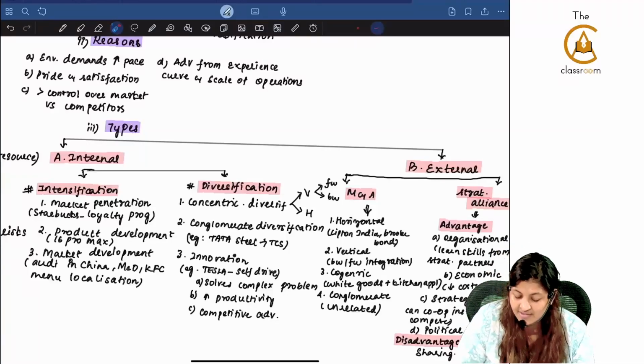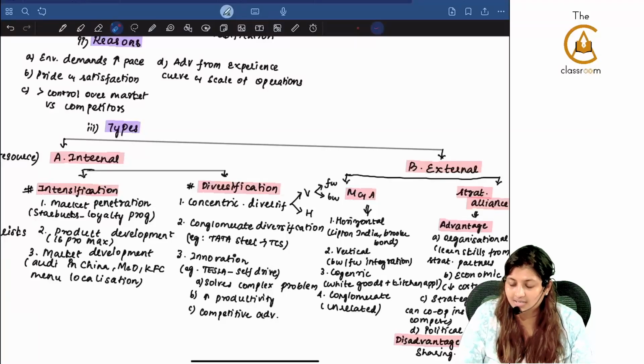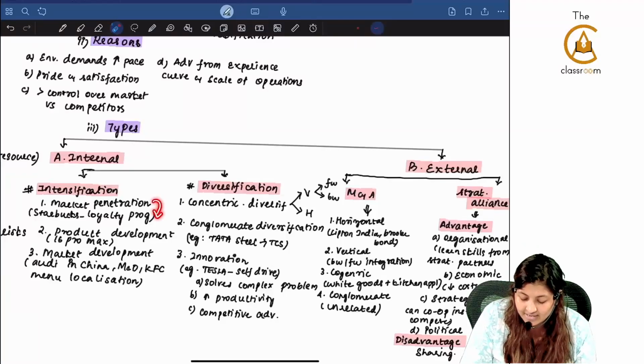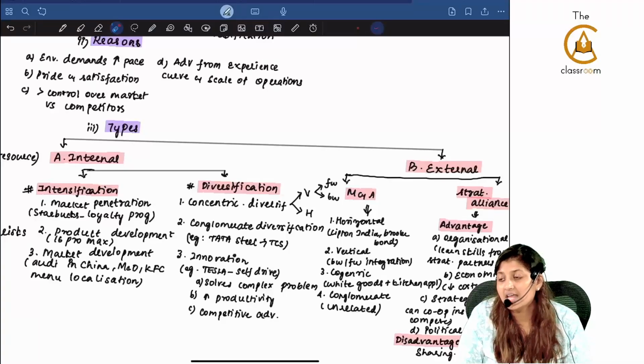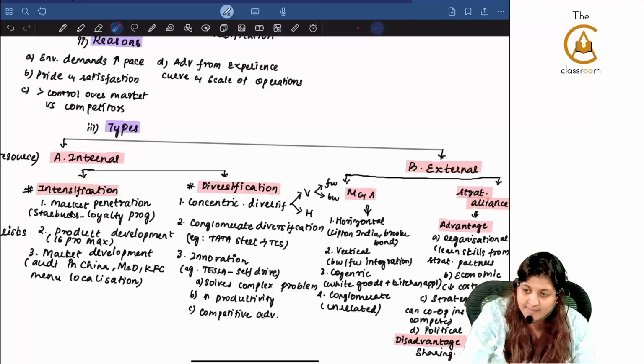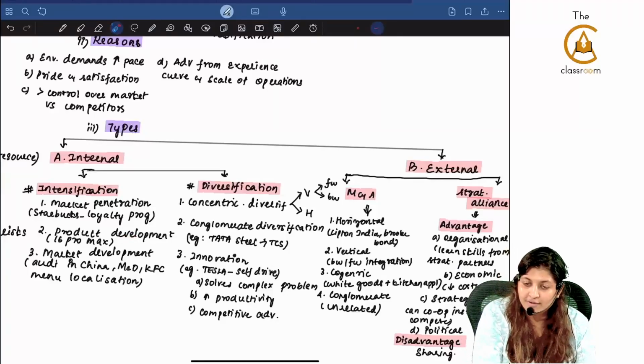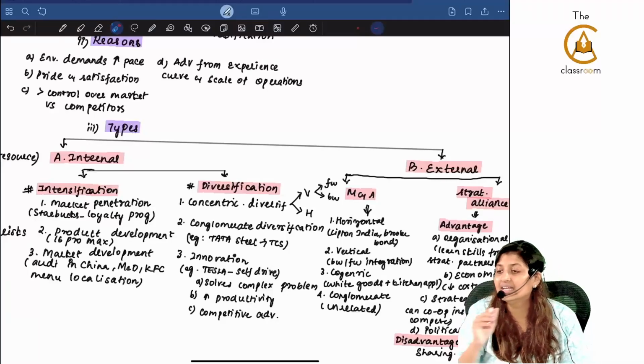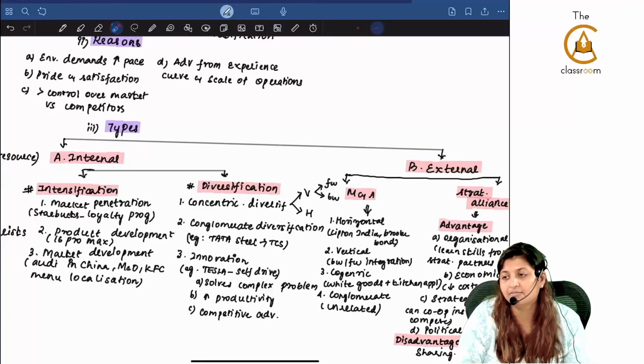Here itself I have written the example which we discussed in class because you will forget. Market penetration means Starbucks loyalty program, because the same market, same product, they are just penetrating the market. Product development means iPhone, from iPhone 1 to 16, it has developed the same product for the same market, but the product has been developing from iPhone 1 to 16.